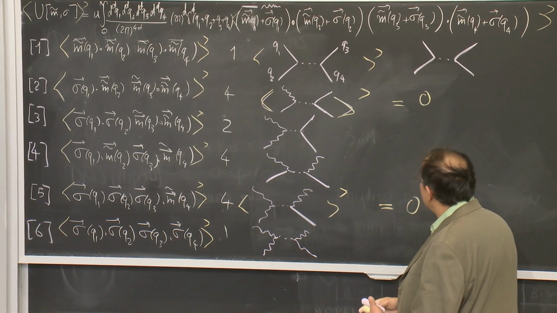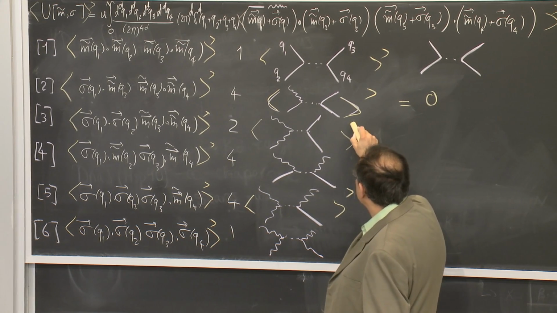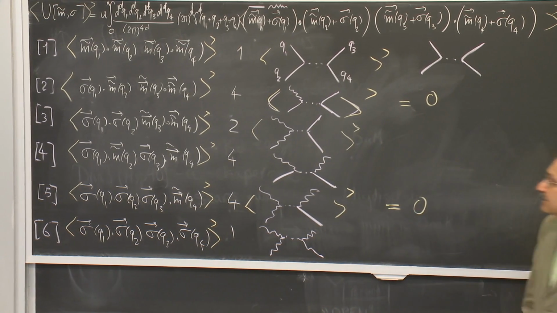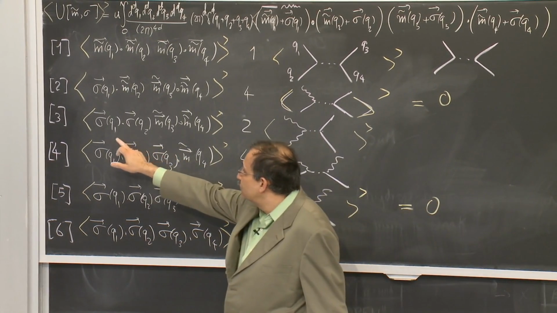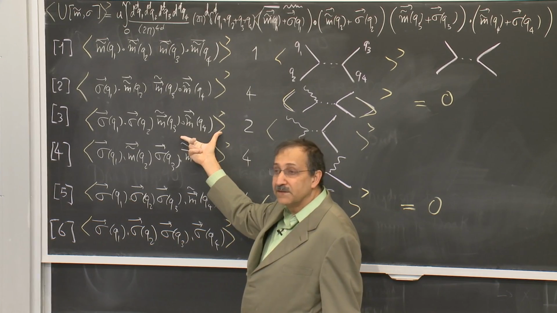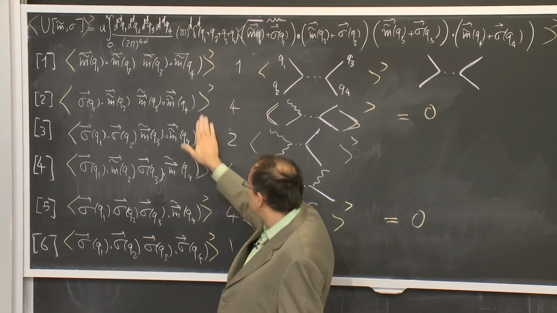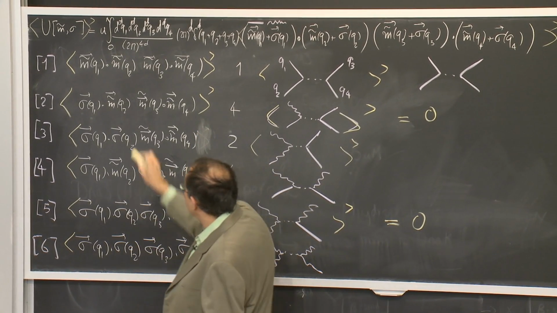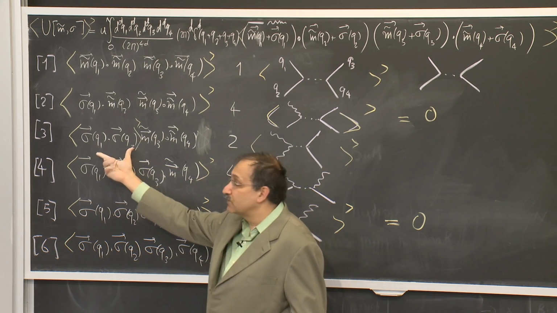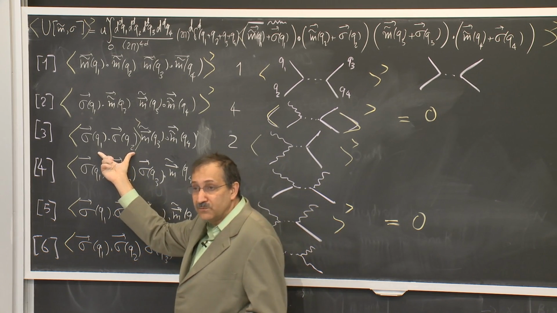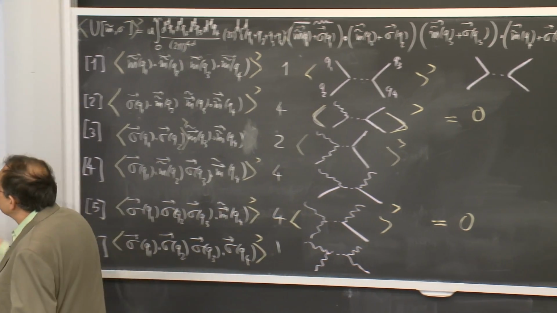Now, there is a way of indicating what happens here. What happens here is that I will have to do an average of this thing. The m tildes are not part of the averaging. They just go out. The average moves all the way over here, right? And the average of sigma of Q1, sigma of Q2, I know what it is. I could have just written it over here.